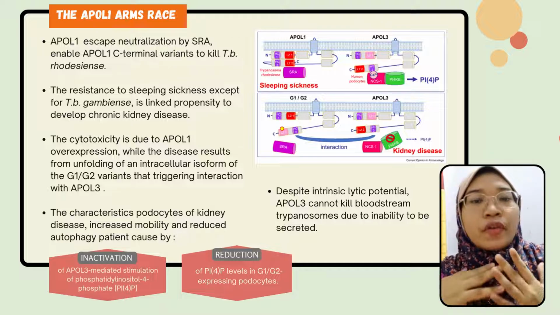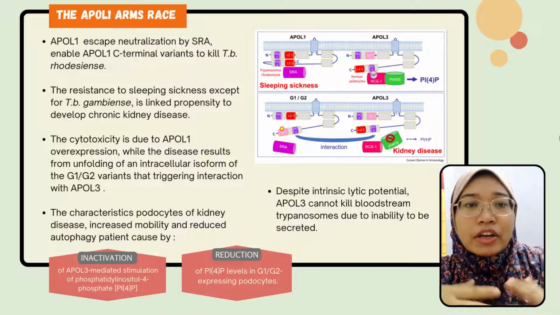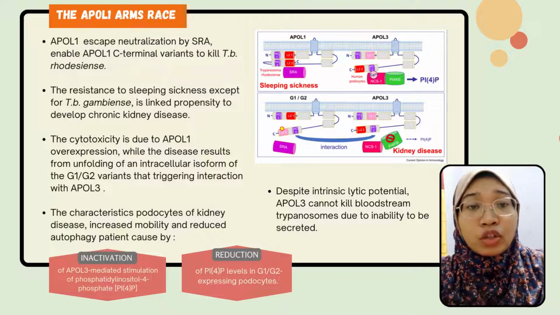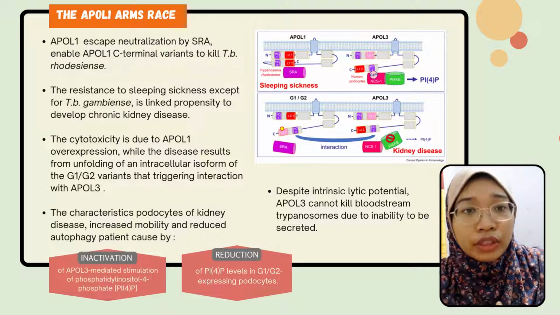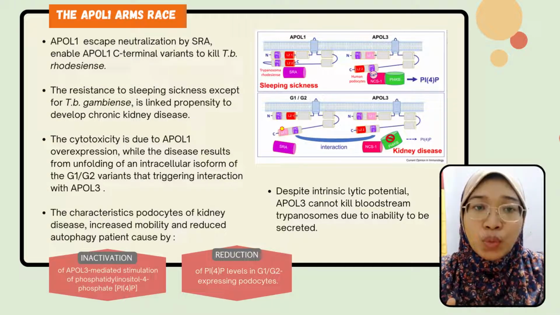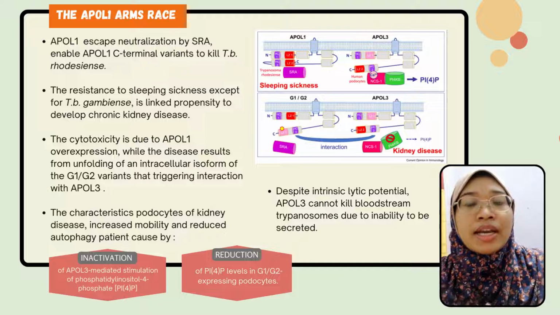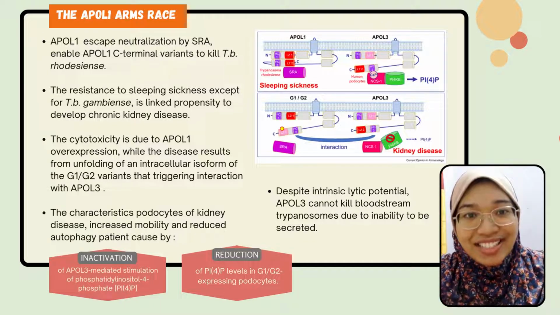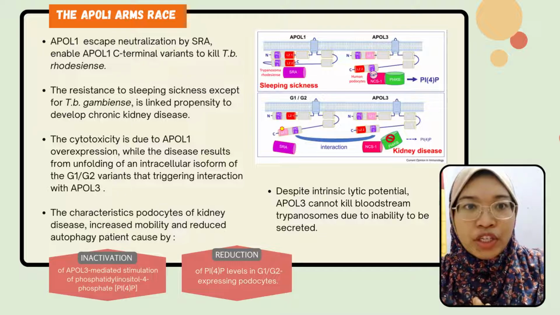This is because a recent report stated that the overexpression of APOL1 leads to cytotoxicity, while the unfolding of an intracellular isoform of the G1 and G2 variants triggers the interaction with APOL3, and this results in disease formation.